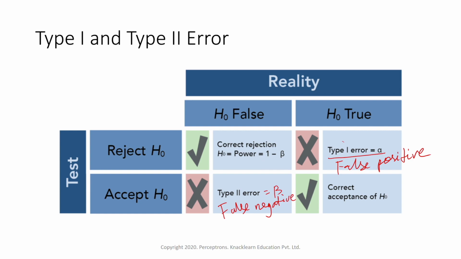When the scenario is incorrect, that means some error occurred. There are two types of error which can occur. One is, in reality the null hypothesis is true, but within our test we reject the null, then it is type 1 error, which is called false positive. And suppose in reality the null hypothesis is false, but after doing the test we accept the null hypothesis, then it is type 2 error, which is nothing but false negative. So these are the two types of error within hypothesis testing.